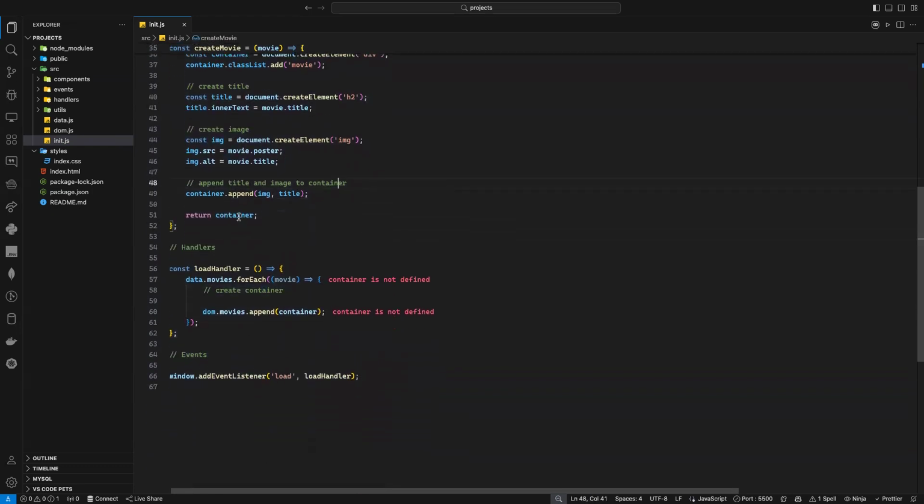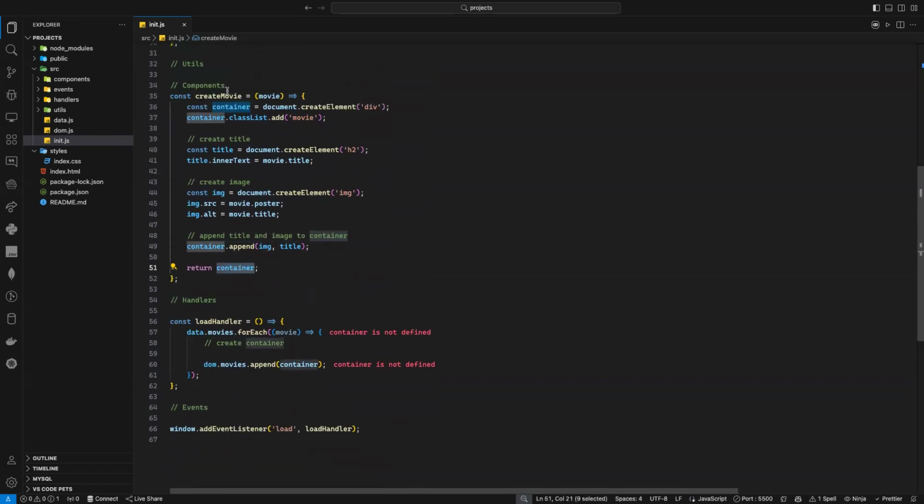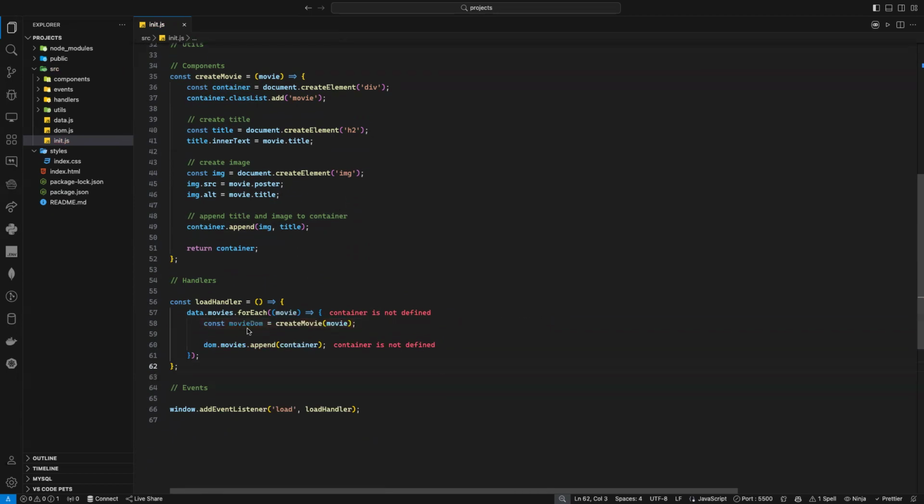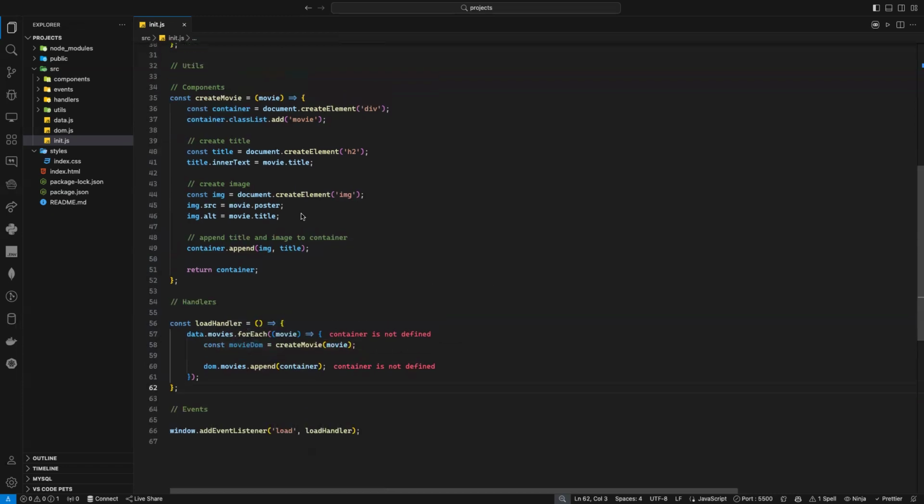Why do I need to return the container? Because you need to append. Absolutely. So now here, when I call my function, I can just say const movieDOM. Why did I name it movieDOM? Because it will return me here a DOM element, right?